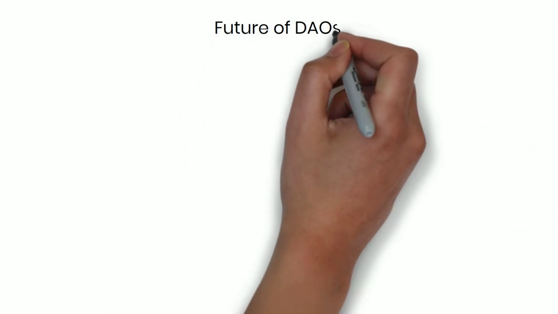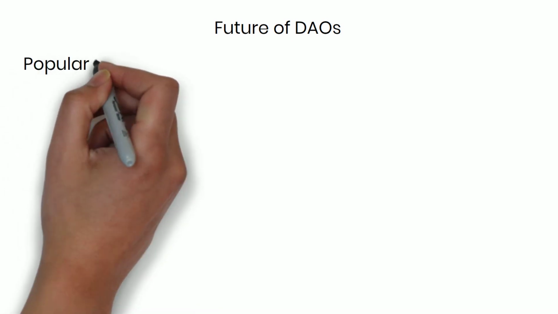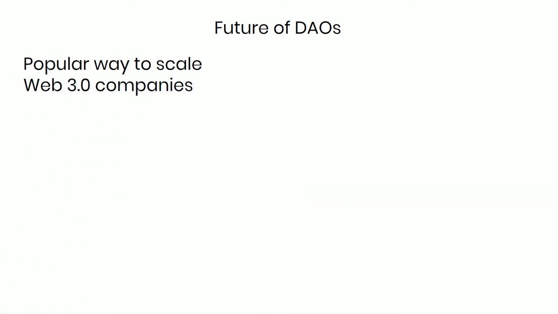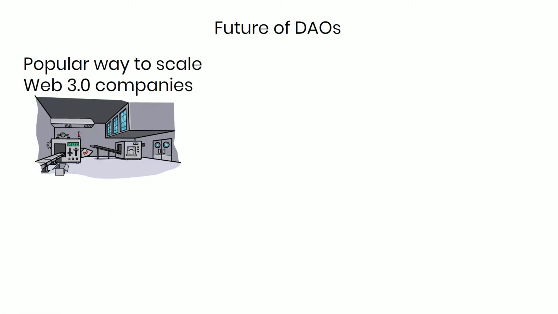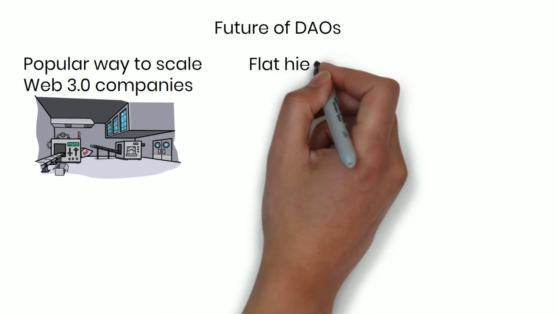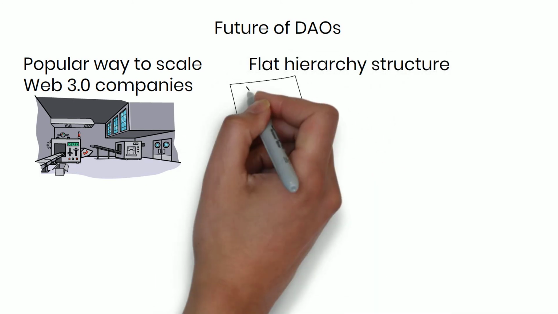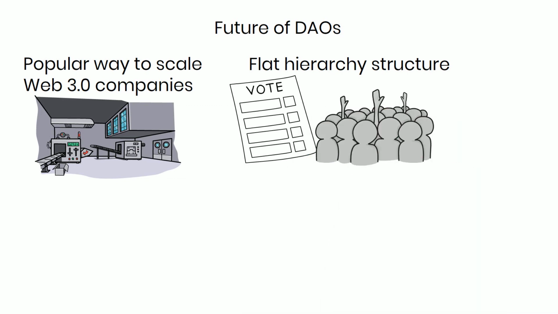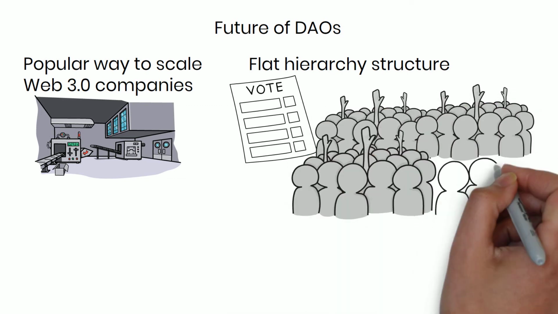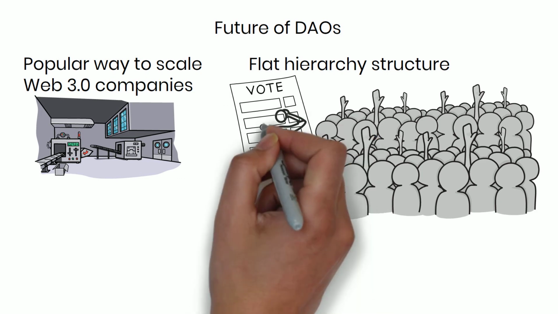Future of DAOs. DAOs may become a popular way to scale Web 3.0 companies, since we are still in the early stages of their development. They have the potential to disrupt how a business operates. DAOs sound and look sexy due to their flat hierarchy structure and how every token holder can vote. But can you imagine thousands and thousands of people making decisions for the right course of action for a project?